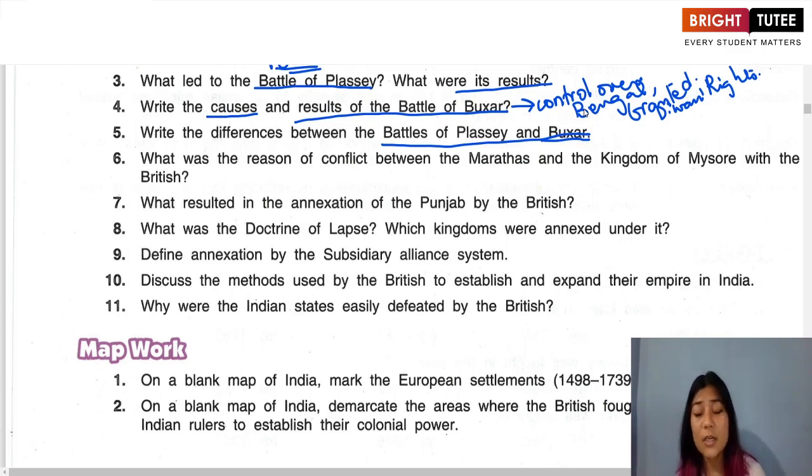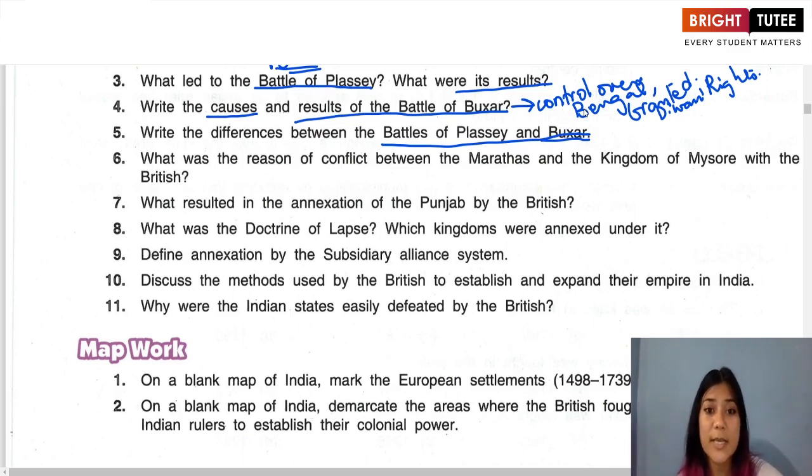And the Battle of Buxar, the main result was that it provided complete control over Bengal, okay, and it also granted Diwani rights to the East India Company. So these are the main differences that you can write about the Battle of Plassey and Buxar. You can add more if you would like, but depending on what you want to write, how many points you want to put, and the number of marks that this question carries in your exam or test, you can answer accordingly.